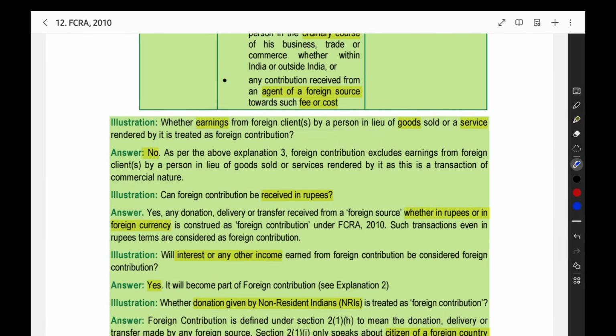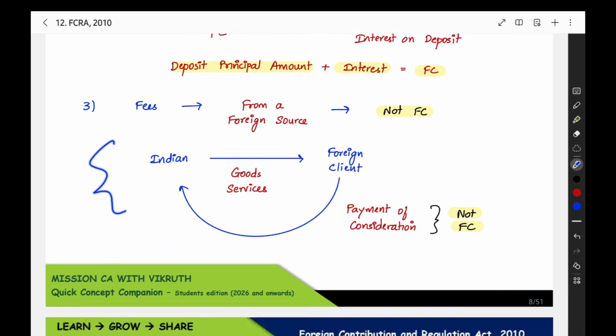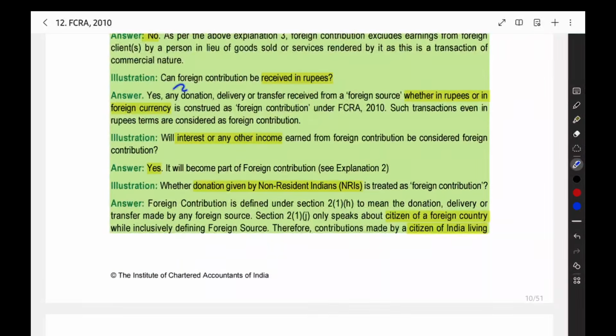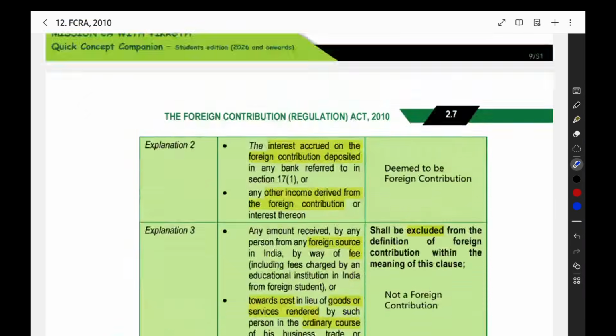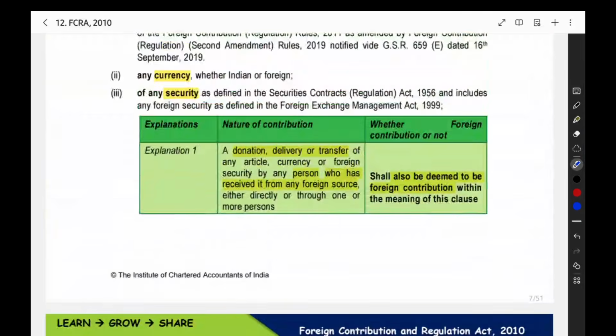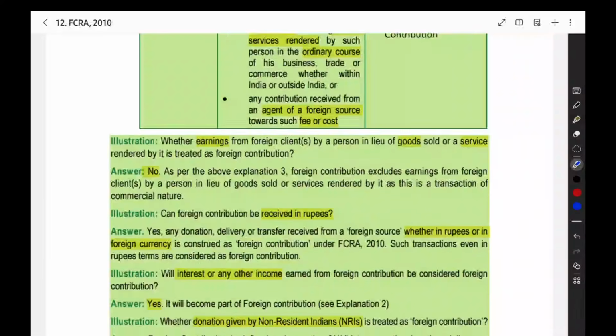Now the next thing we have to see, these illustrations: whether earnings from a foreign client in lieu of goods or service will be foreign contribution. No, we already saw that when you are selling goods or services, that will not come under foreign contribution. Then, can foreign contribution be received in rupees? This is one important point. Whether you are receiving rupees or dollars or any other global currency, whatever the currency you receive, that will be a foreign contribution. Any currency, whether Indian or foreign.